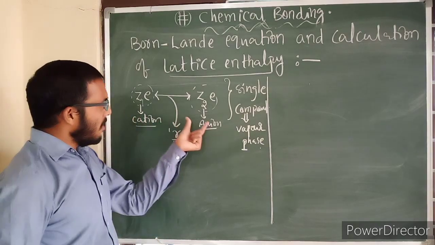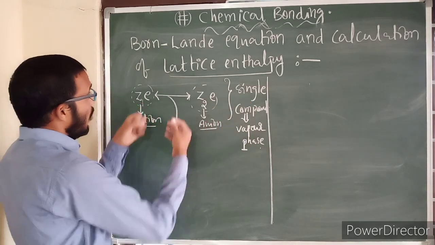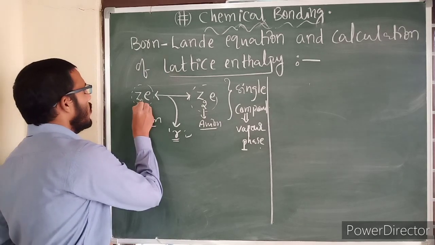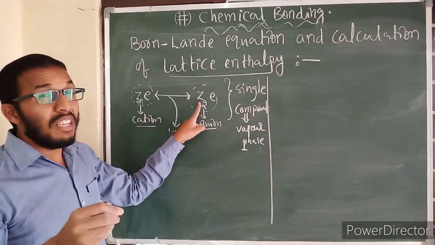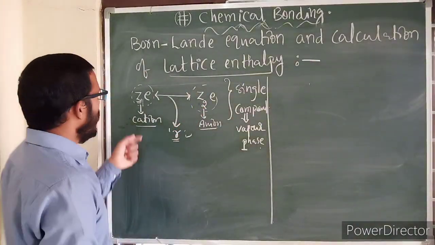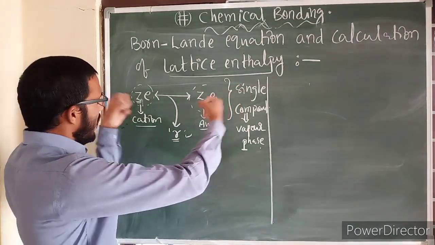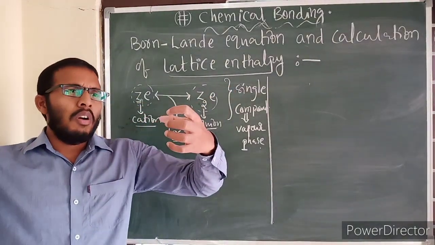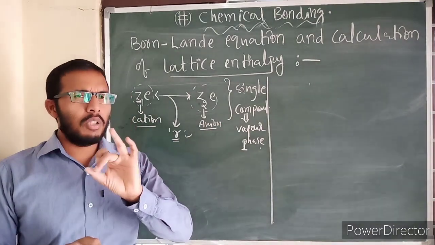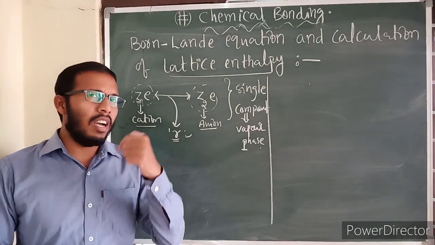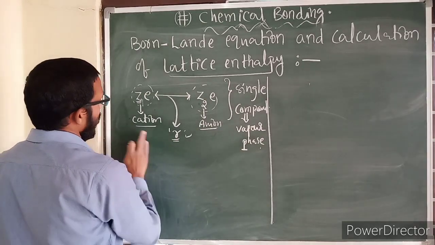Before they are present in a crystal, whenever they interact with each other, some kind of attractive force is present. Here Z1 stands for the positive charge on the cation and Z2 stands for the negative charge on the anion. Wherever interactions are present, between two anions, two cations, or a cation and an anion, potential energy exists.